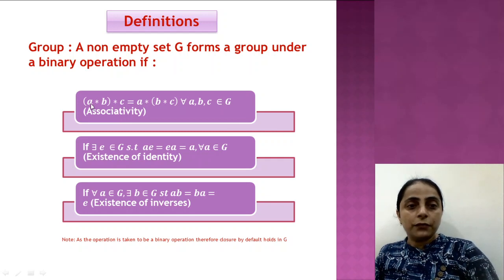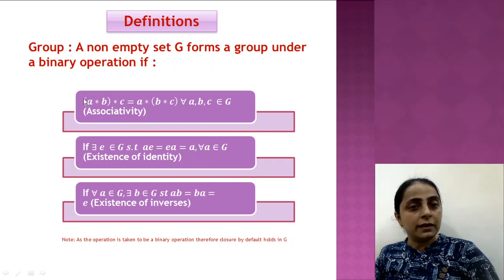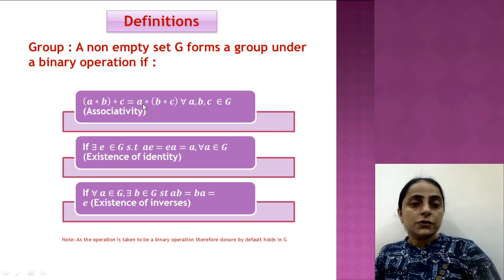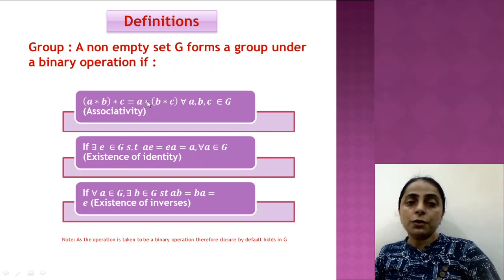That is, if A and B are operated by the given binary operation, and the result is then operated with C under this binary operation, the result is going to be the same as if first B and C are operated under the same operation, and the result is then associated to A, right? So this is the property of associativity. This should hold for all the elements A, B, C of G.